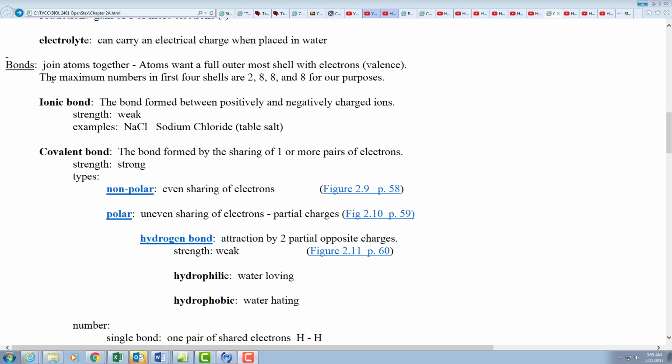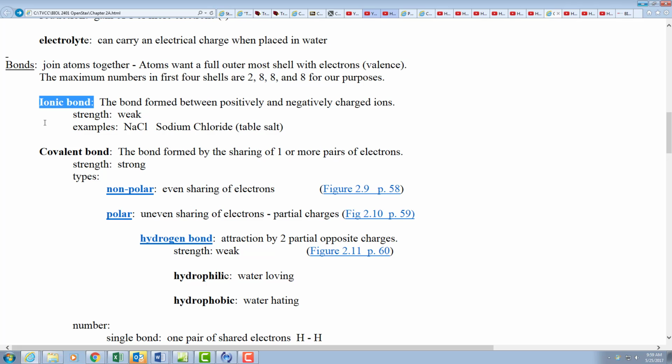Next, we want to talk about bonds. Actually, we already did. Remember, bonds join atoms together, and this is from the gaining or losing or sharing of electrons, those valence electrons, the outermost ones, to fill up the outermost shell, whether that means their current valence shell or the previous one. We already talked about ionic bonds.